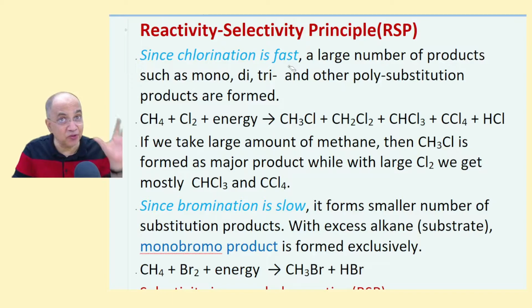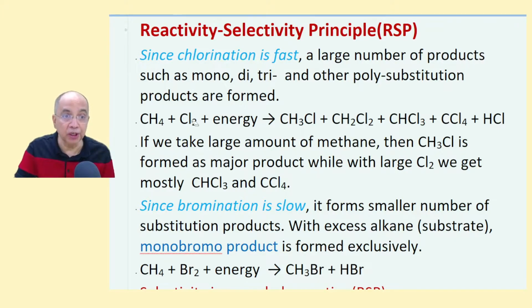Since chlorination is fast, a large number of products such as mono, di, tri and other polysubstitution products are formed. It's not possible to control at the stage of monochlorination. For example, if you take methane and chlorine, you get a mixture of monochloro, dichloro, trichloro, tetrachloro methane. It's very difficult to control because it is very fast.